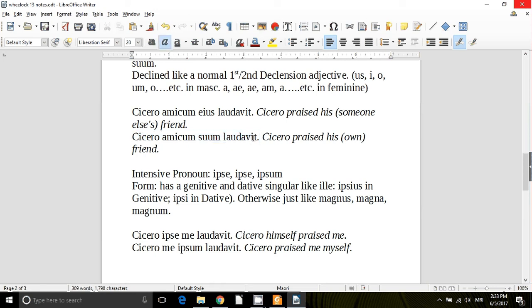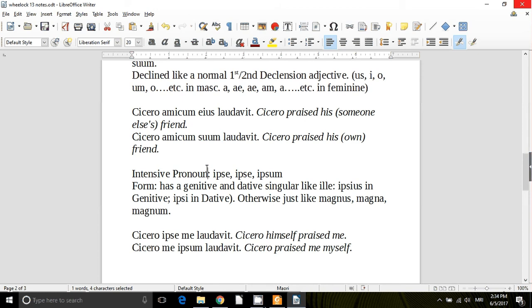So this is pretty handy, this in the third person. We don't really have this in English. When we say in English, Cicero praised his friend, does that mean Cicero's own friend? Or does that mean Cicero praised Caesar's friend? In Latin, it's very clear. Cicero amicum eius laudavit means Cicero praised Caesar's friend, or Pompeius's friend, or somebody else's friend. But Cicero amicum suum laudavit, that's Cicero praised his own friend.